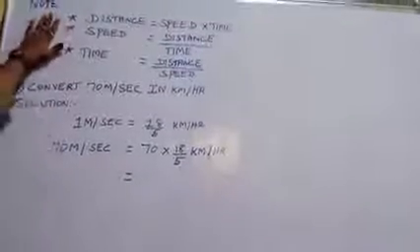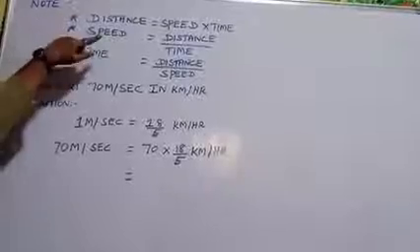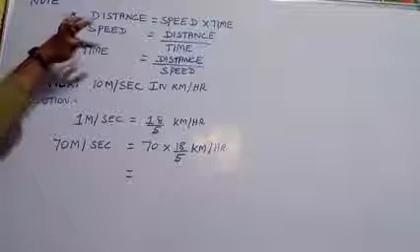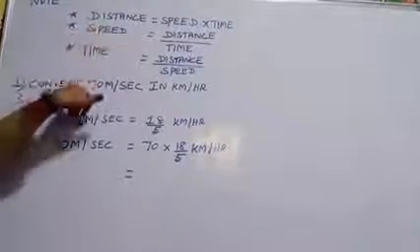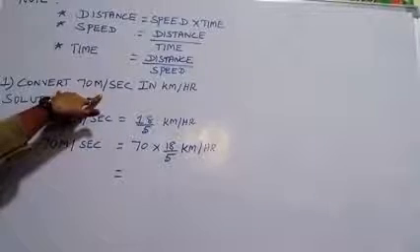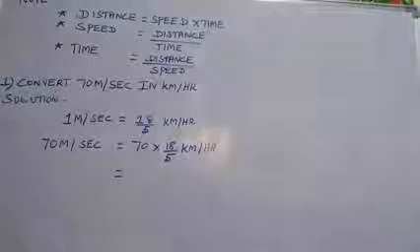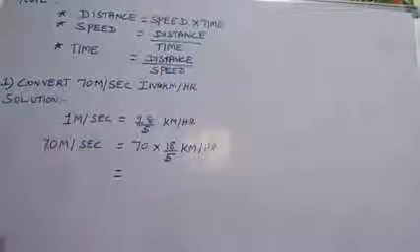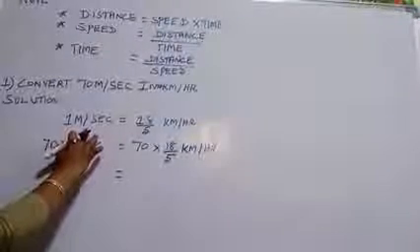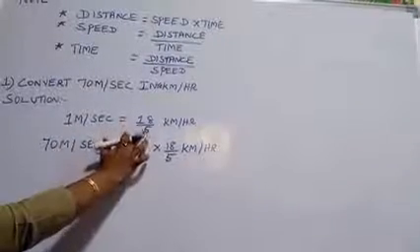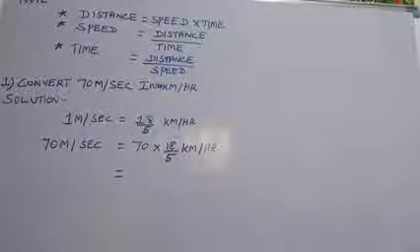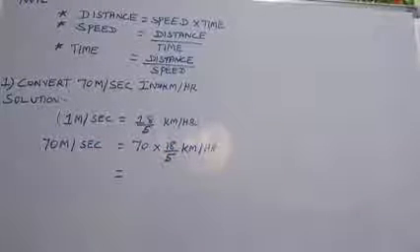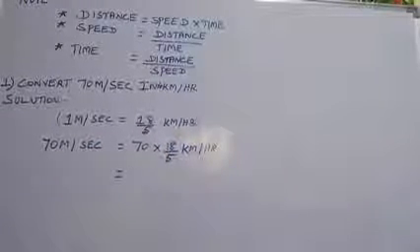So some results here, children. Distance is equal to speed into time. The speed is equal to distance divided by time. The time is equal to distance divided by speed. Convert 70 meters per second into kilometers per hour. So our solution is 1 meter per second is equal to 18 divided by 5 kilometers per hour. This result explanation I gave in your previous video. Go through the video, children.